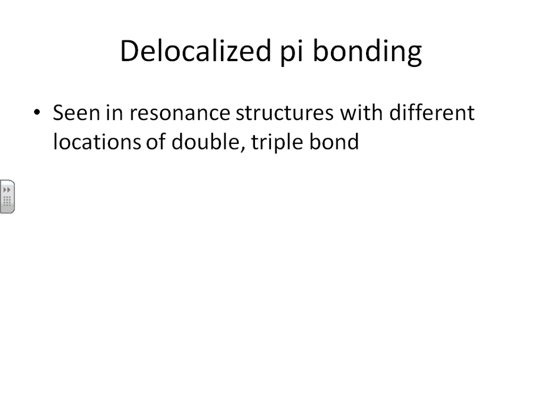Your pi bond is spread out over multiple locations because your double or your triple bond, you can draw it in different locations in your Lewis structure. So delocalized pi bonding goes along with resonance structures because you're simply saying your pi bond, your double bond, your triple bond isn't pinned down to just one place.